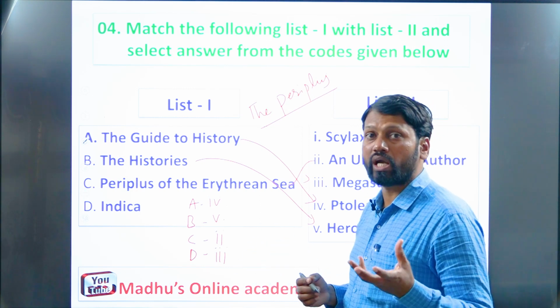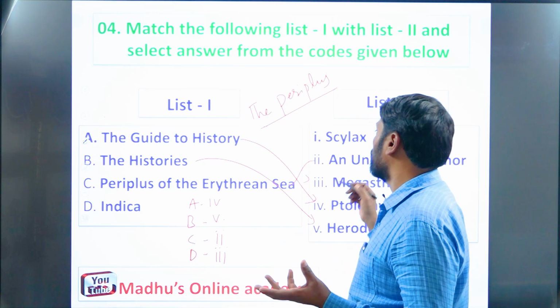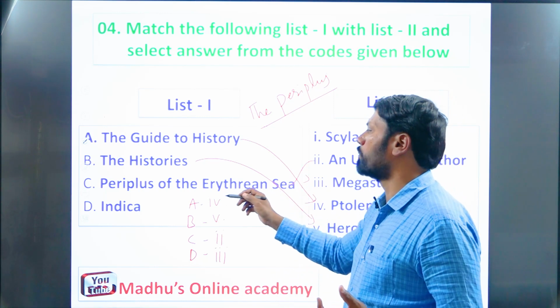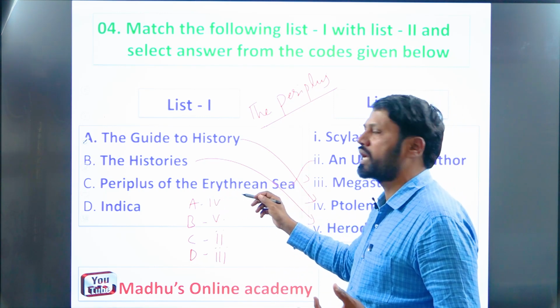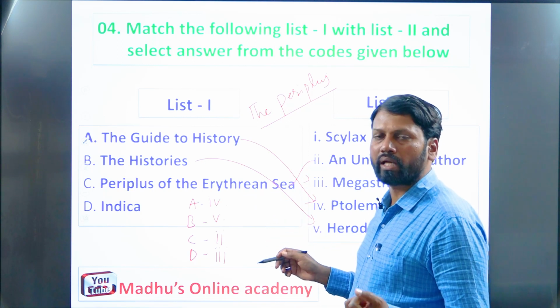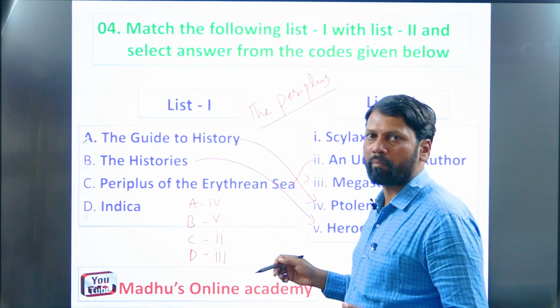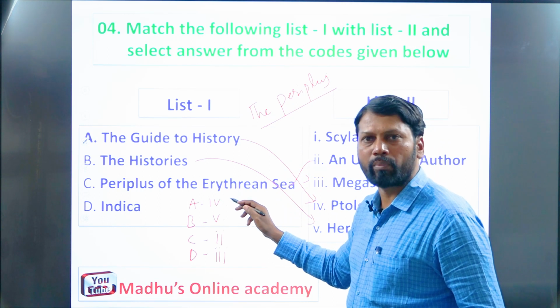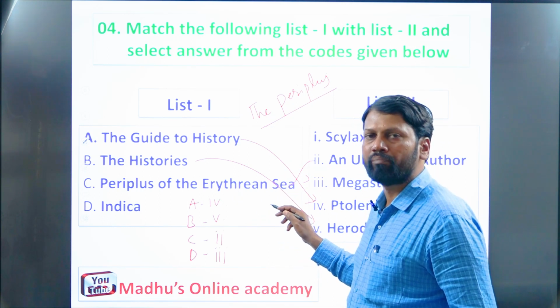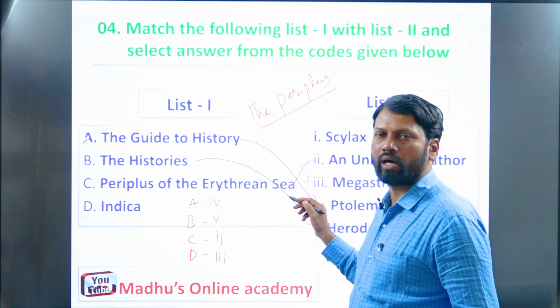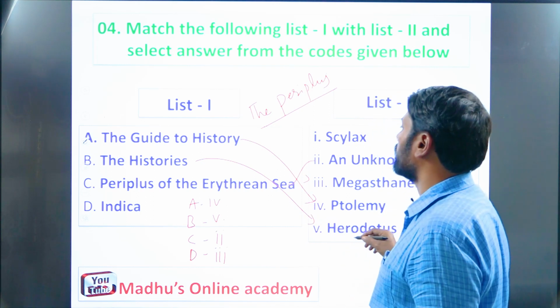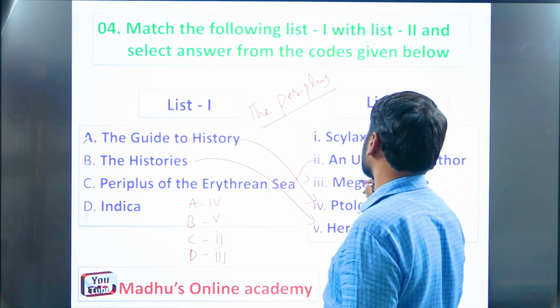Such accurate information was provided by this unknown author in his so-called great book, the Periplus of the Erythraean Sea, but deliberately he might not have mentioned his name, remember. The Periplus of the Erythraean Sea was authored by an unknown sailor, an unknown author. So here, for C, the right answer is 2.